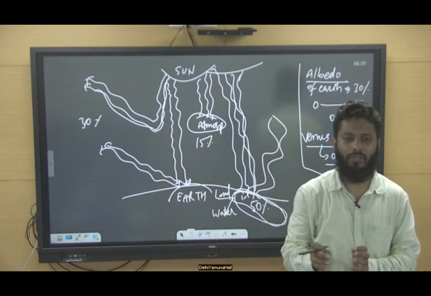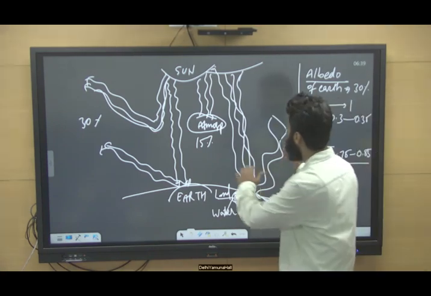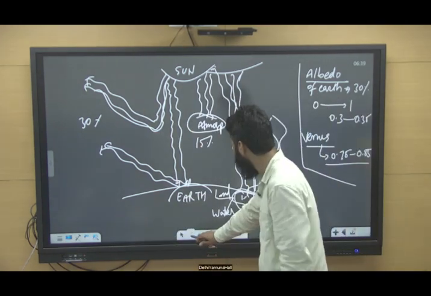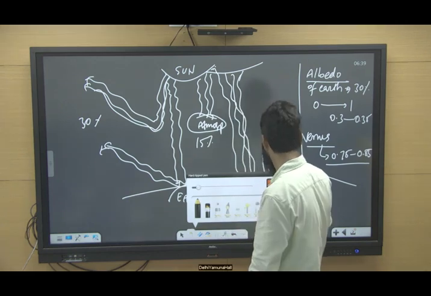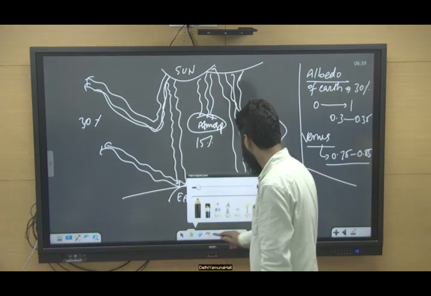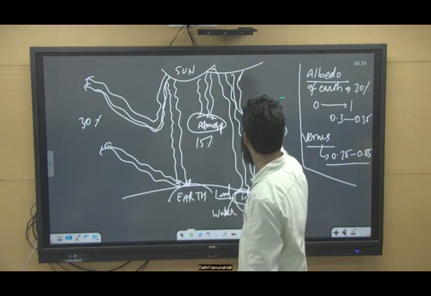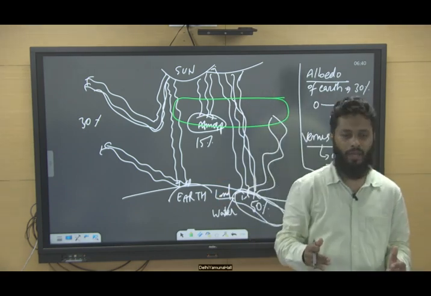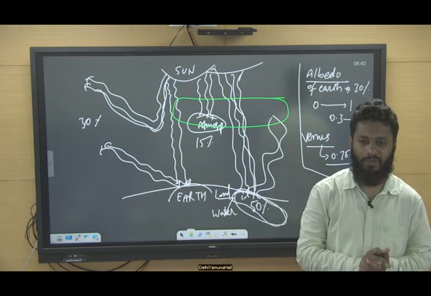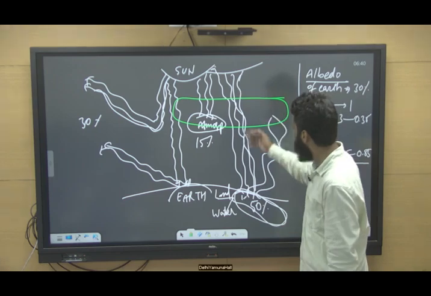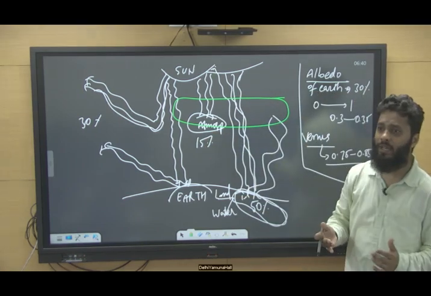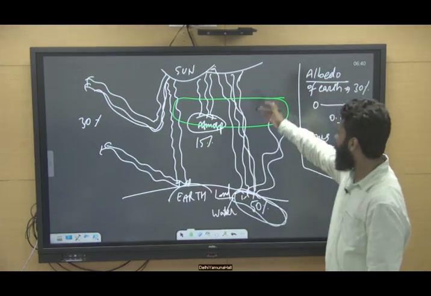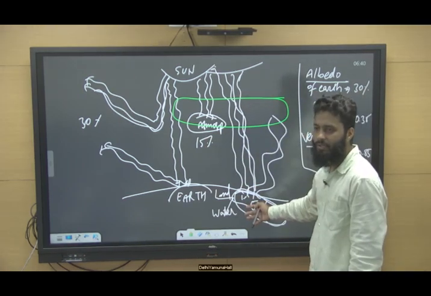If greenhouse gases are present in the atmosphere, these greenhouse gases act as a transparent medium for incoming solar radiation. Incoming solar radiations can easily come to the surface of Earth.